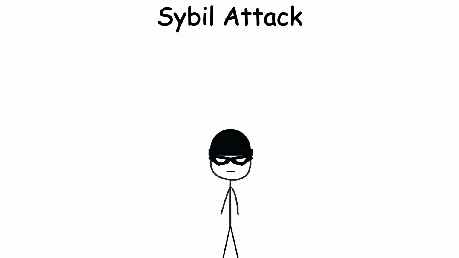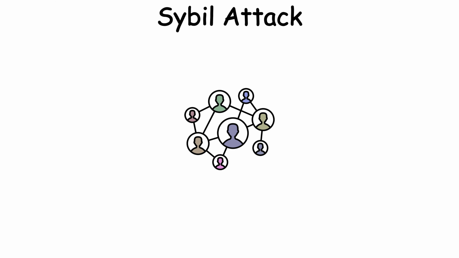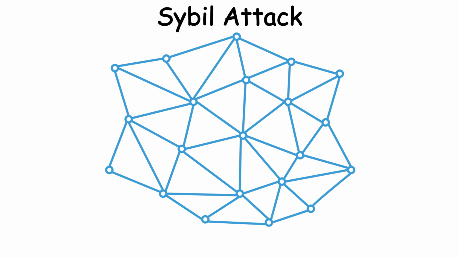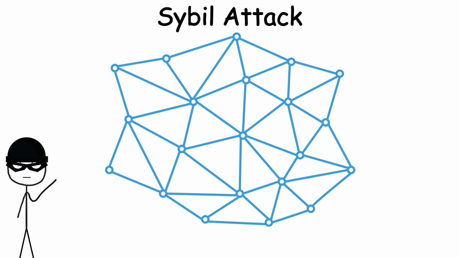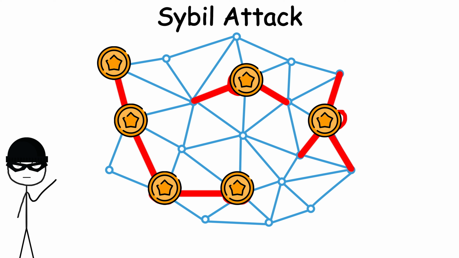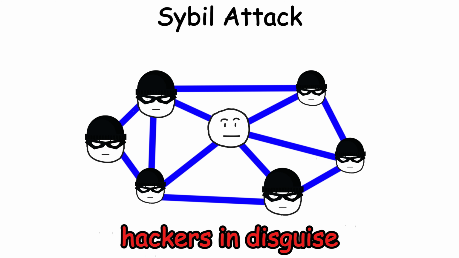Sybil Attack. A Sybil attack is like stuffing a vote with fake identities to flood a system. On social media, it's like one person making hundreds of fake accounts to push a narrative. On blockchains, an attacker creates many fake nodes to gain influence, disrupt the network, or gather unfair rewards. If you think you're dealing with a crowd, you're really dealing with one person in disguise.